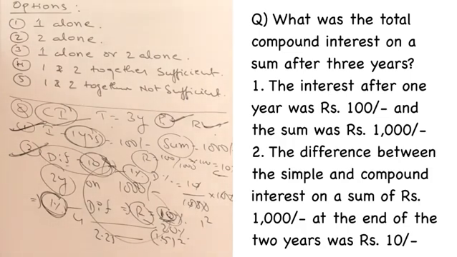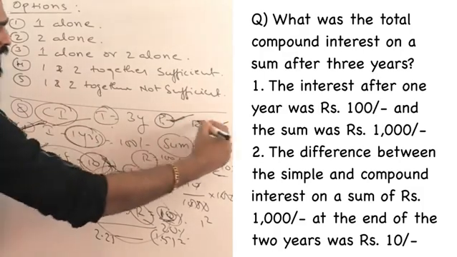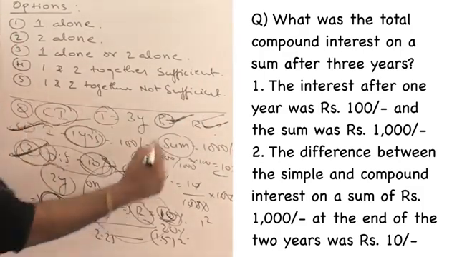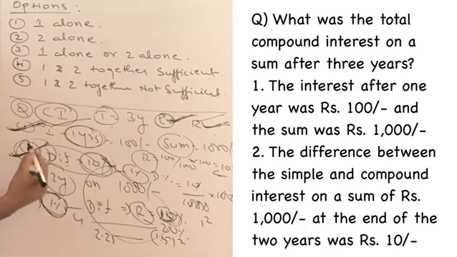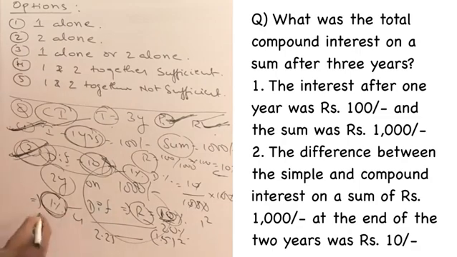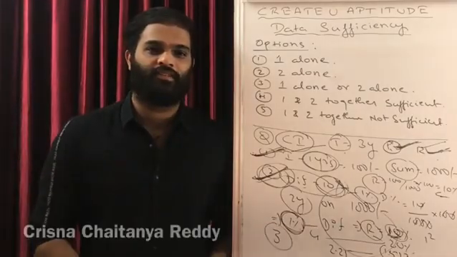You can answer this question with P, T, R. You already know T. From the first statement, you knew what is P, what is R. Even from the second statement, you were in a position to identify what is P, what is R. So you can answer this question with 1 alone or 2 alone. That means your answer will be option 3 here. So option 3, that is 1 alone or 2 alone. Let us answer one more question now.